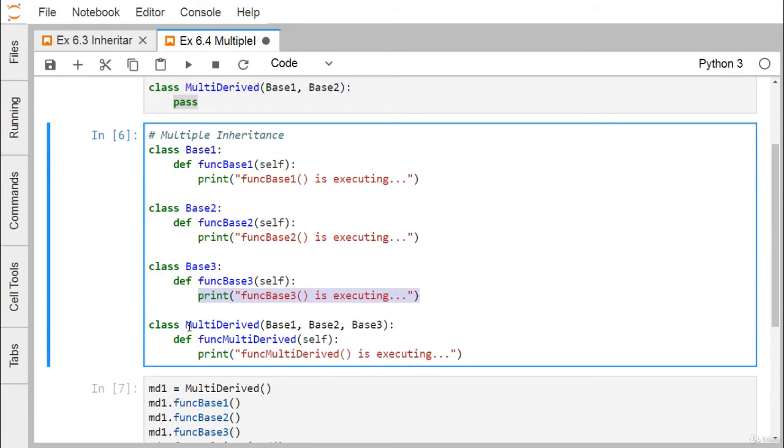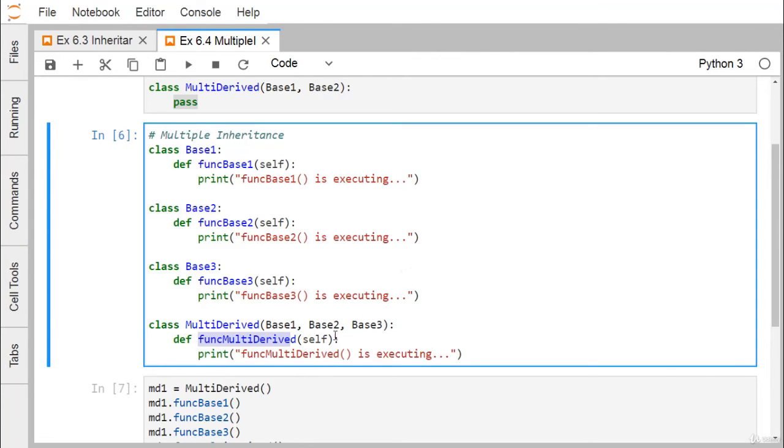Now here we have class multi derived with base 1, comma, base 2, comma, base 3. So here we have multiple base classes and only one derived class. The name of the derived class is multi derived, and we have three base classes: base 1, base 2 and base 3. Here we have only one function, function multi derived, and when this function is executed, this string will get printed by the print method.